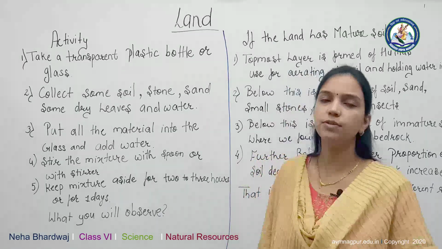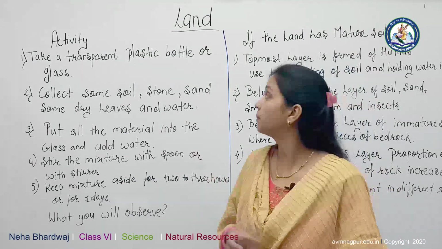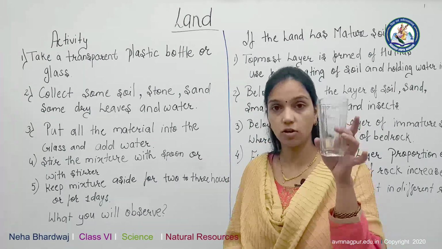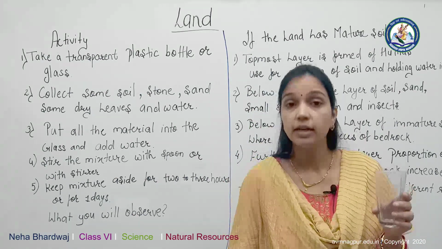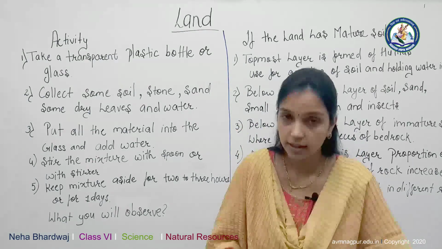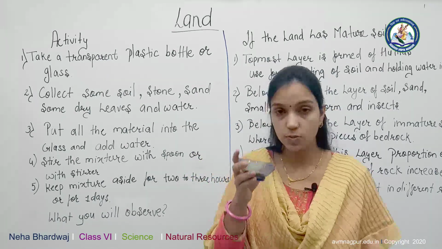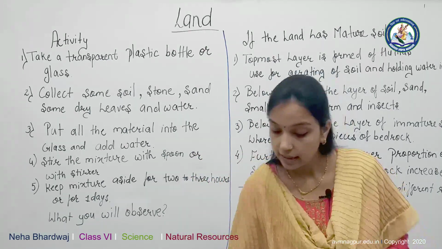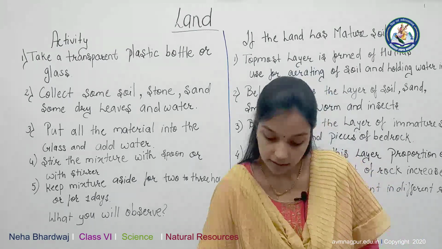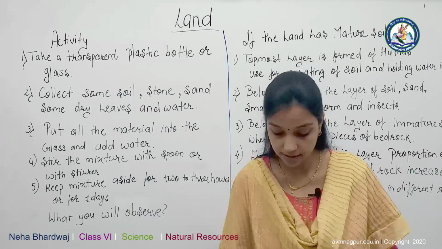Related to land, here we will see an activity. Take one transparent plastic bottle or glass. We can collect some soil material. Here we have collected the soil material, see here. Take some dry leaves, small stones, and some water. This is the material required for this activity.